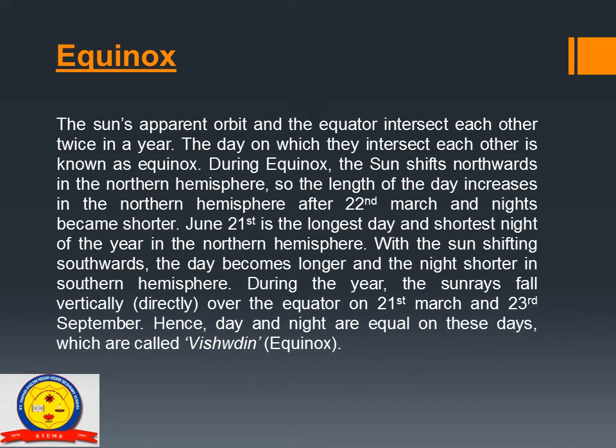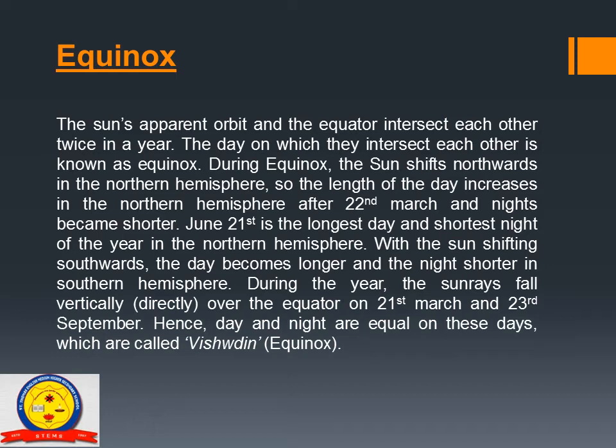Equinox. As I told you that sun and the equator intersect each other twice in a year, this intersection is called equinox. So same, the sun's apparent orbit and the equator intersect each other twice in a year. The day on which they intersect each other is known as equinox.